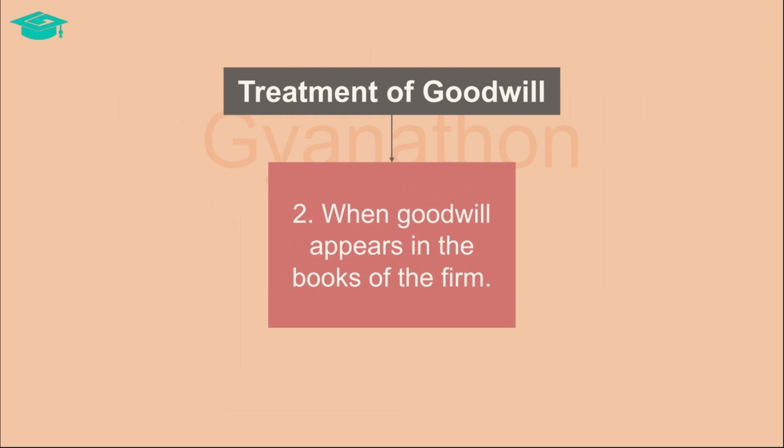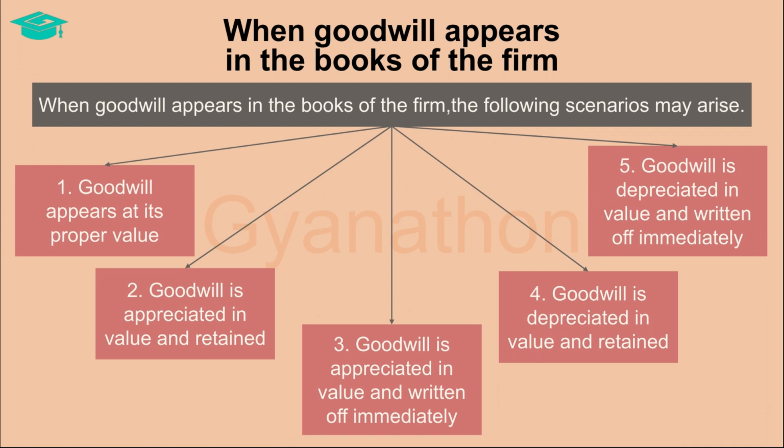the firm. And let us discuss the various possibilities within this scenario. When goodwill appears in the books of the firm, then there are 5 ways in which the retiring partner can be given the necessary credit for his share of goodwill.